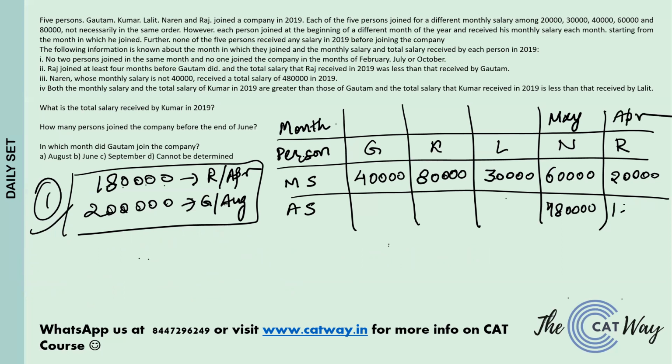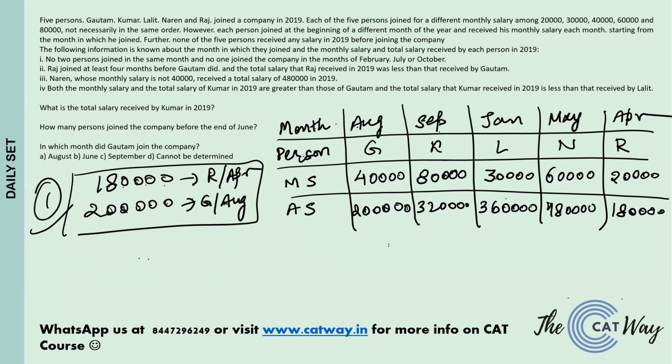drawing a total salary of 1 lakh 80,000. Whereas Gautam would be joining in August, drawing a total salary of 2 lakh rupees. And Kumar would be joining in September, drawing a salary of 3 lakh 20,000. And Lalit would be the one joining in January, drawing a total salary of 3 lakh 60,000. So now with this, the case is solved.